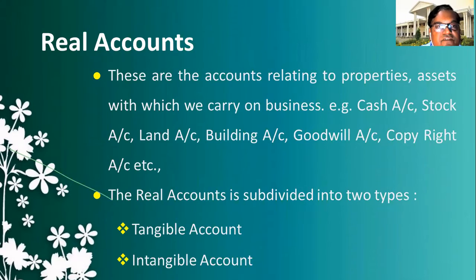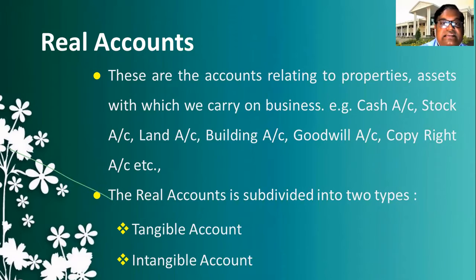The second type of accounts is real accounts. These are accounts related to the assets, properties with which we run the business, with which we carry out the business transactions. So these are the accounts related to physical things which are used to run the business, like cash account, stock account, land account, building account, goodwill account, copyright account. These are all accounts that come under real account. This real account is again subdivided into two types.